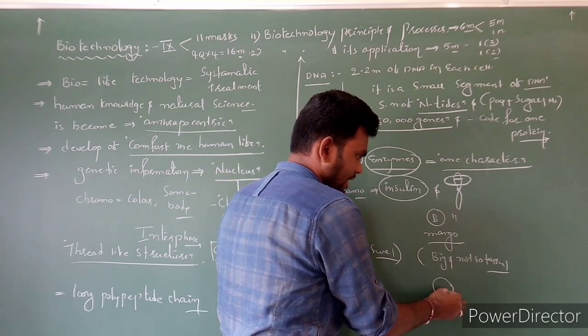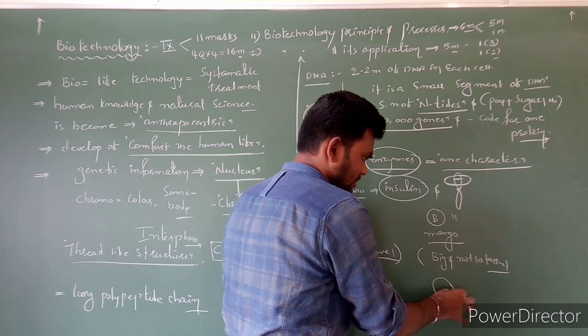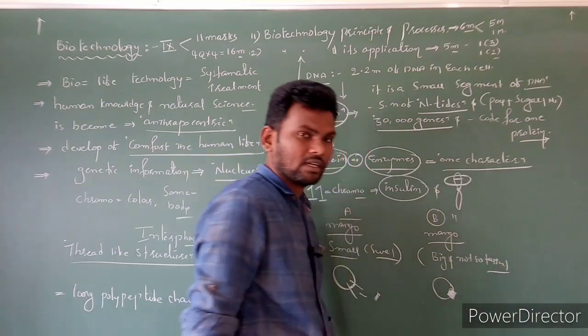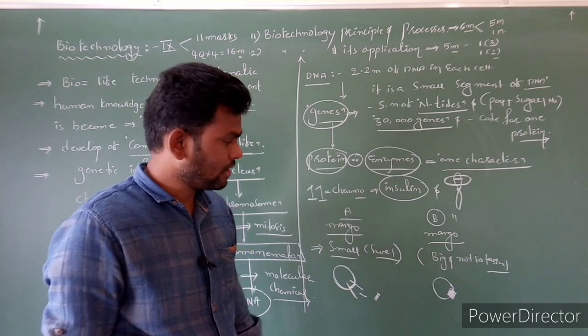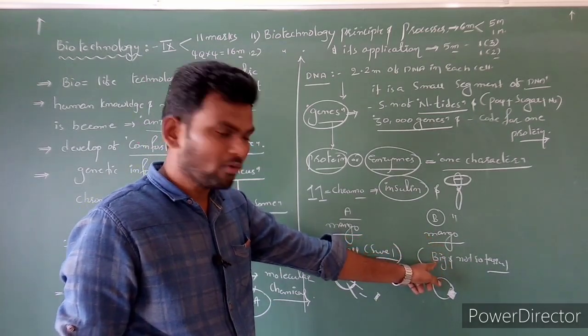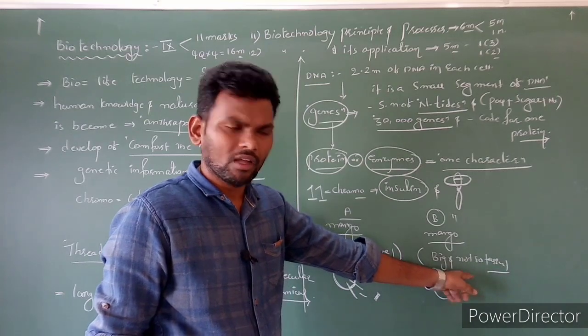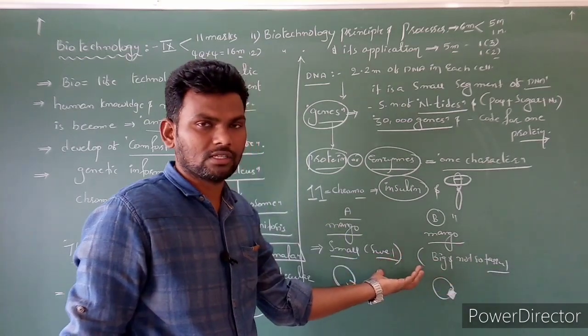Here we inserted the taste gene, the sweet gene. Now what happened? Now you can see the tree gives big size mangoes with tasty and sweet fruits. Clear? So this is actually biotechnology in the simple way.